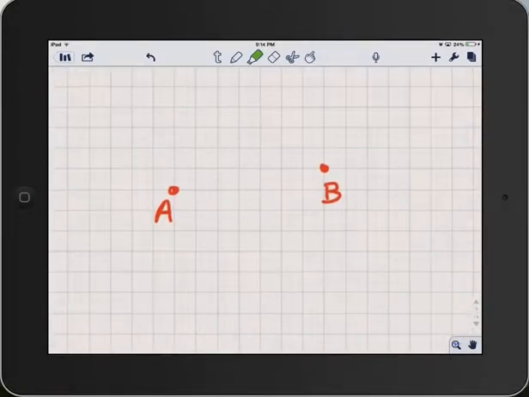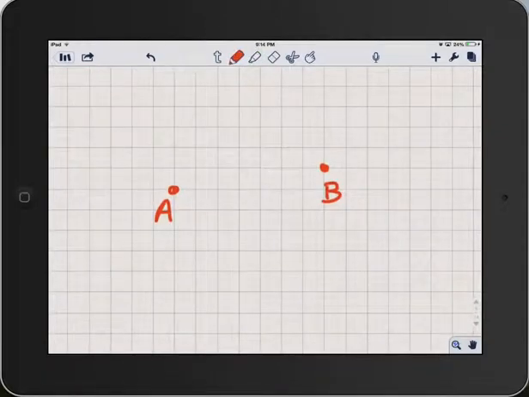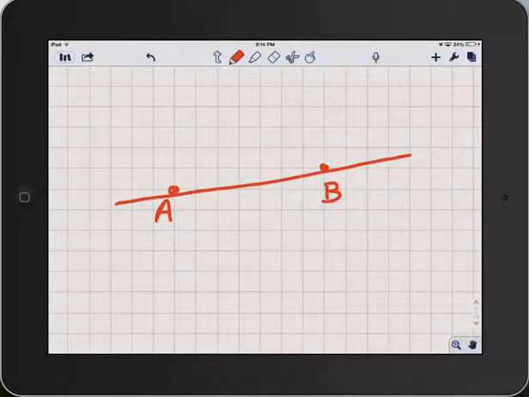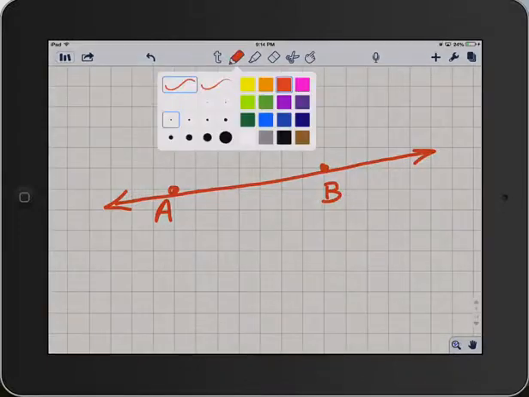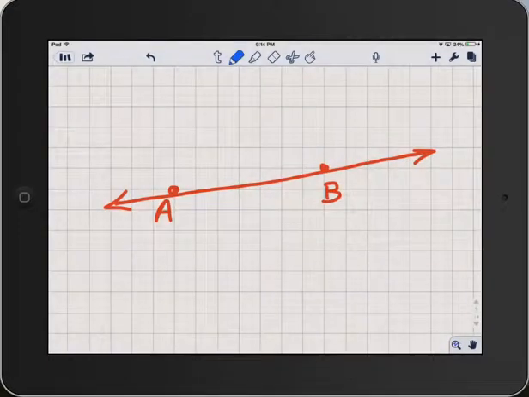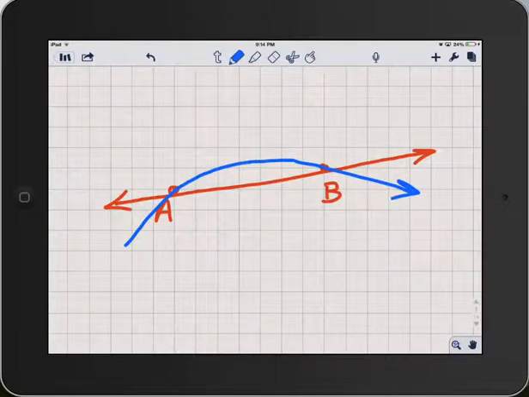So I've drawn 2 points selected at random, and anytime you have 2 points there's exactly one straight line that can contain those 2 points. If you tried to draw a different line that contains those 2 points, it would have to have a curve, and therefore it's not considered to be a line, not as far as geometry is concerned. So therefore there's exactly one line that contains those 2 points.